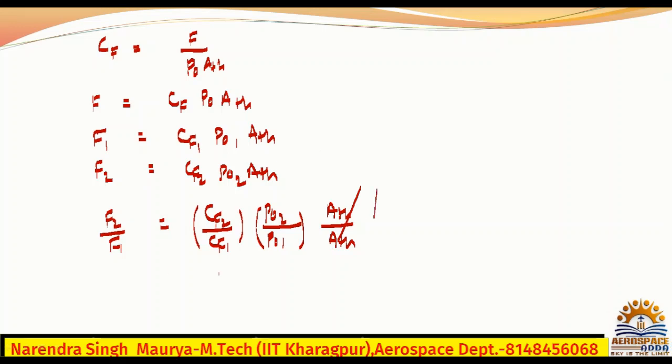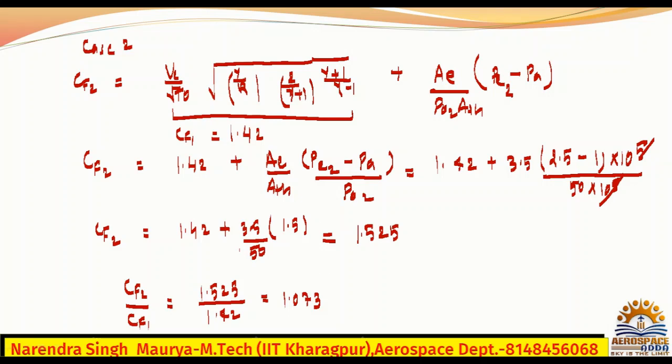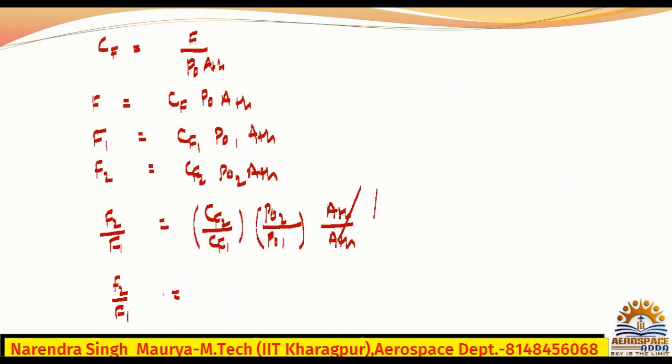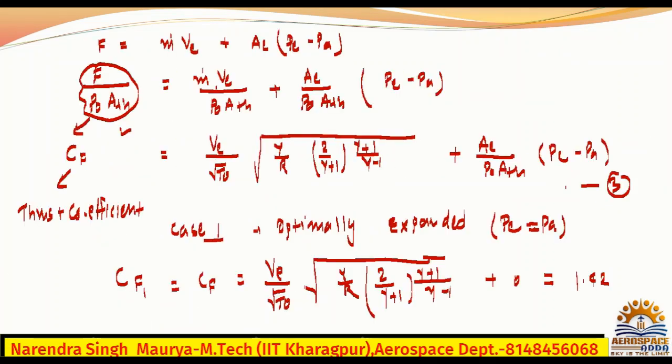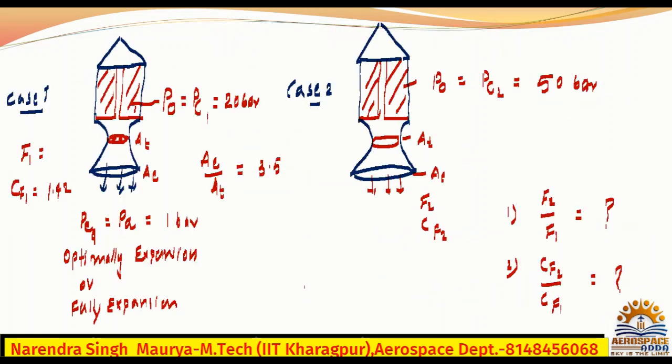So overall I can say F2 by F1 is nothing but CF2 by CF1, which you just calculated, it is 1.073, times P naught 2 by P naught 1. What is P naught 2? It is 50 bar. And what is P naught 1? Total pressure for case 1 rocket, chamber pressure. I think it is 20 bar. Let me check. Yes, 20 bar.